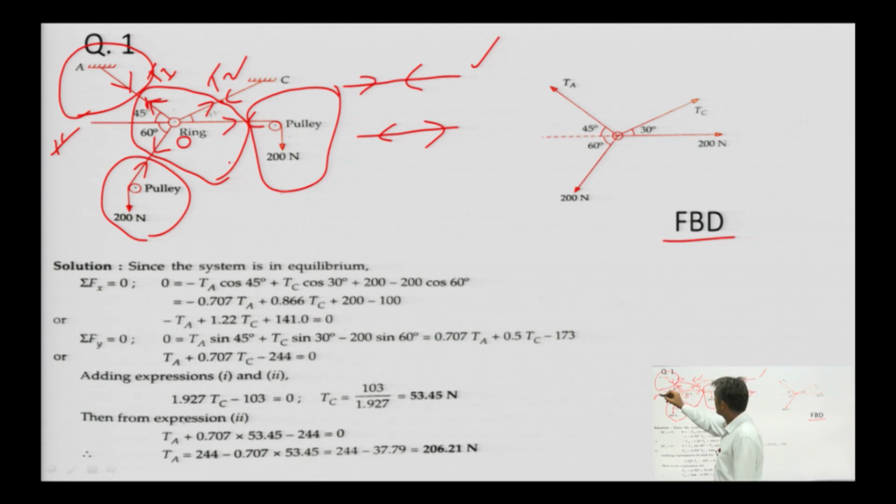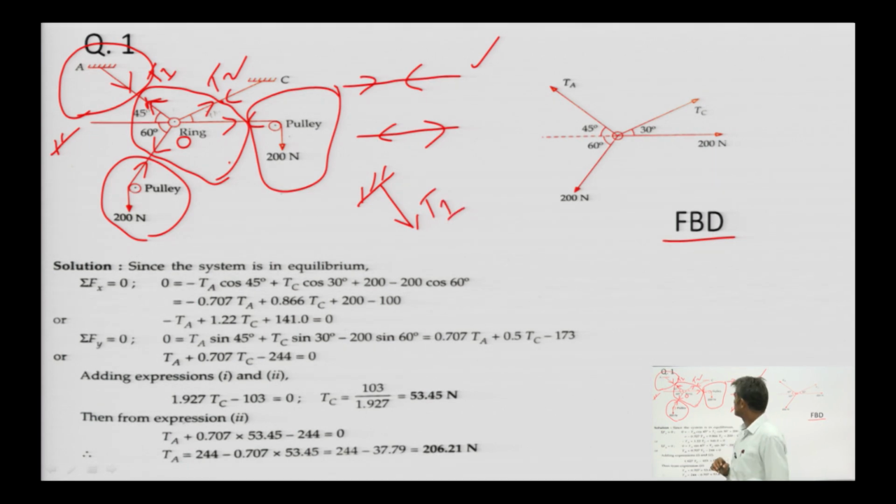At point A, we will get this diagram and this value will be T1. Here what will I get? I will get this force and this one, this 200, and this value suppose it is T3.